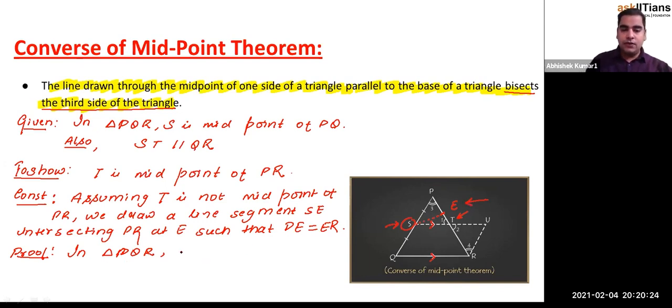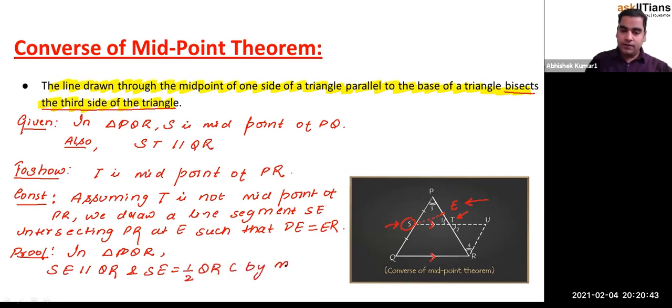In triangle PQR, can we say that SE is parallel to QR and SE is half of QR by the midpoint theorem? Can we say that or not?